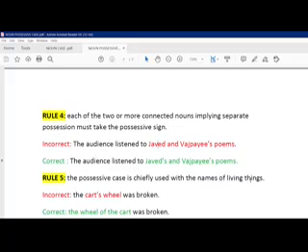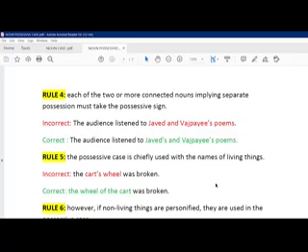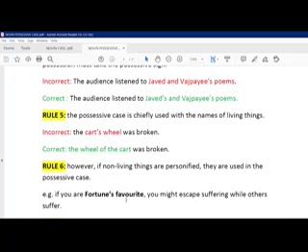That's why I am adding apostrophe s. But you cannot say the table's leg. It is wrong. You have to say the leg of the table. That's how we have to use it. The wheel of the cart, not the cart's wheel. Then comes rule number 6.